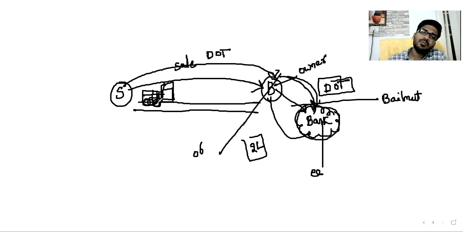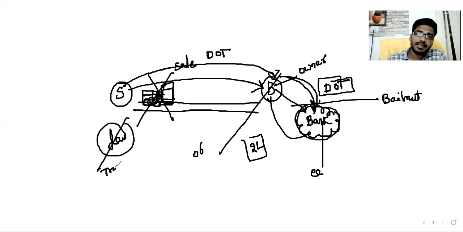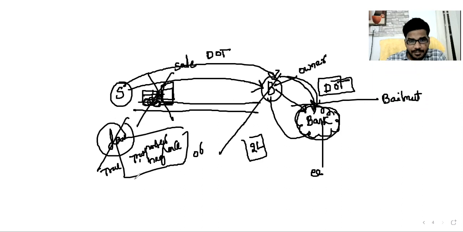Meanwhile, the goods are damaged and destroyed during transit because of the transporter's negligence. Obviously, he is an offender now.